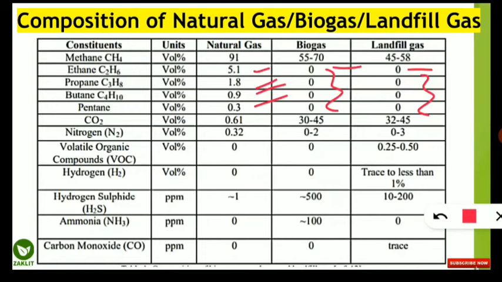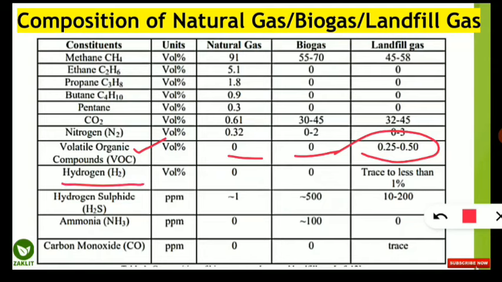Coming to the next thing, that is nitrogen content. The question was asked that which is having the maximum nitrogen content. So among the three the maximum will be of natural gas, which is 0.32% of the total volume of gas, followed by the landfill gas, then followed by the biogas. Next thing you should note down that volatile organic compound. Yes, volatile organic compounds are found in case of landfill gases but not in case of natural gas and biogas.